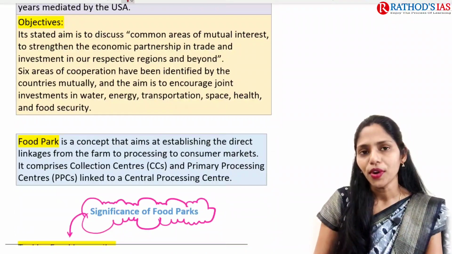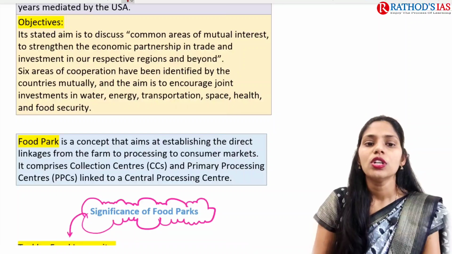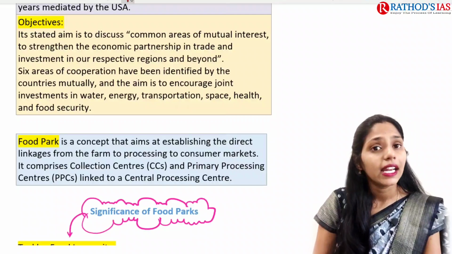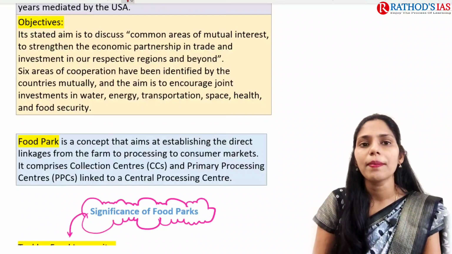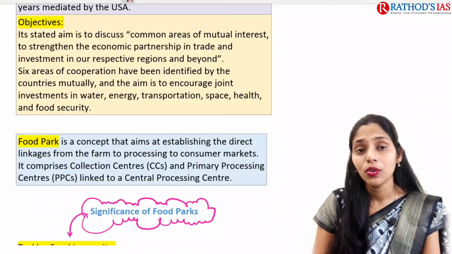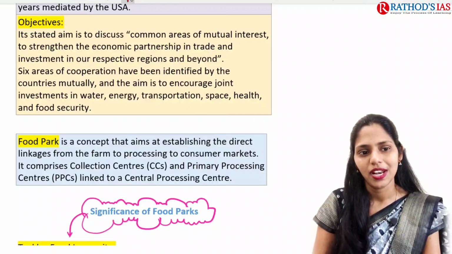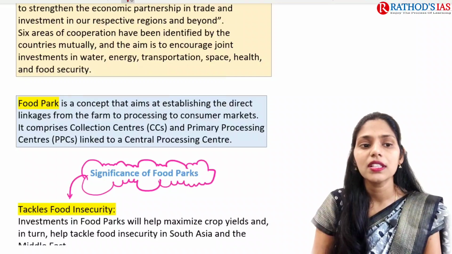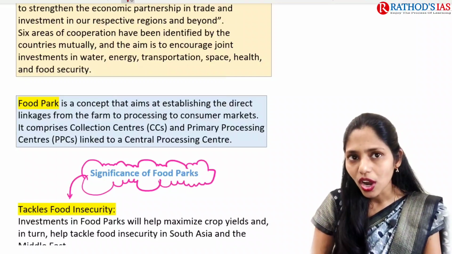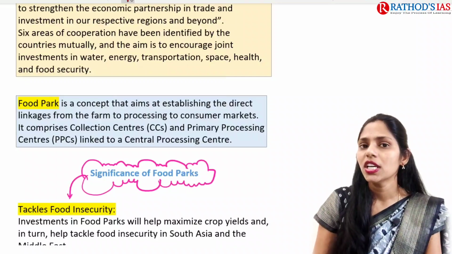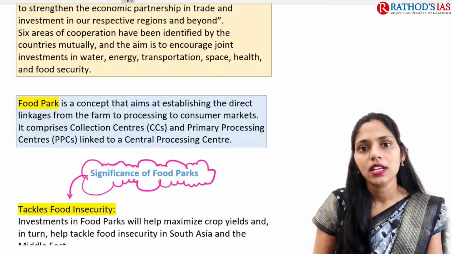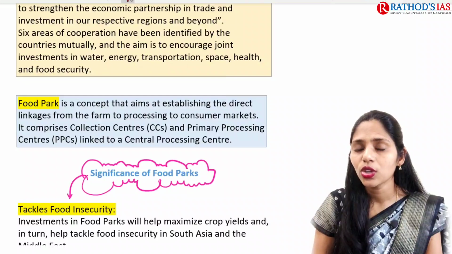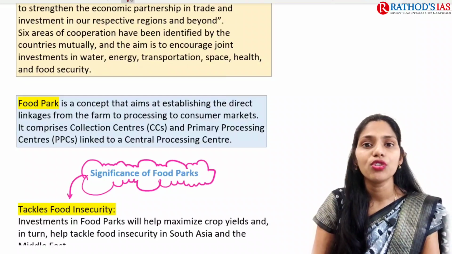So what are the important objectives of this I2U2? They are focusing on common areas of interest, and they want to strengthen economic partnership in trade, and they want to increase investment as well. The 6 areas of cooperation in this grouping are water, energy, transport, space, health and food insecurity. Regarding food insecurity, the UAE said that we are going to have food parks.